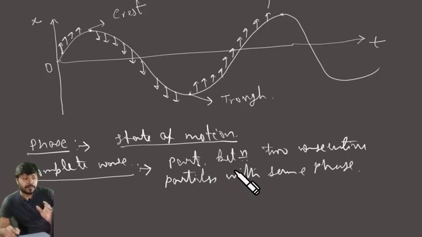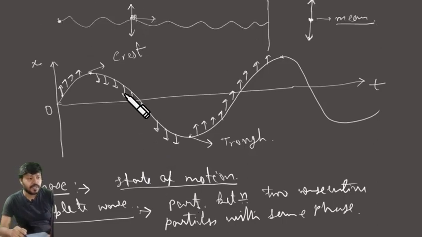Part of the wave between two consecutive particles with same phase is called the complete wave. That means if we start from the crest, it moves all the way down and then it goes to the next crest. There is also crest, of course. Then a complete wave is completed. One wave is completed. All right, crest to crest.